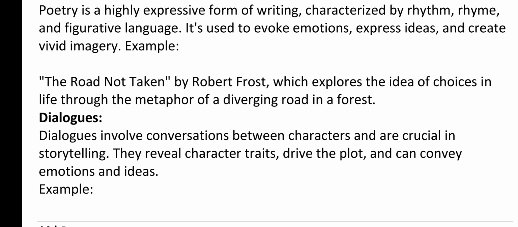So they have written different poems, and these poems are their thoughts, their imagination, their expression, right? So whatever they think, whatever they want to share with the world, they have written in the form of poems, in the form of art, in the form of creative writing.